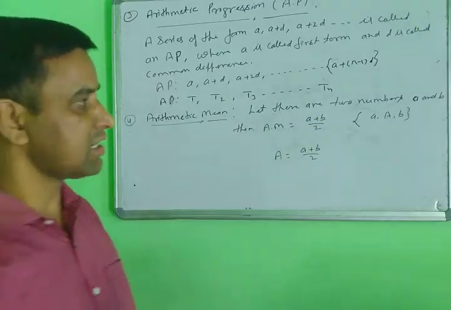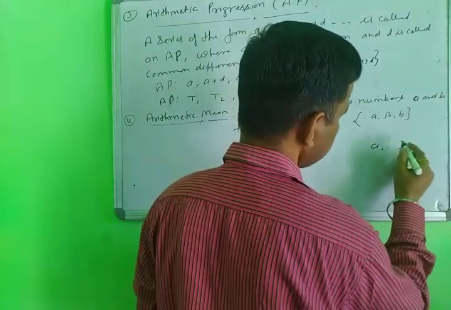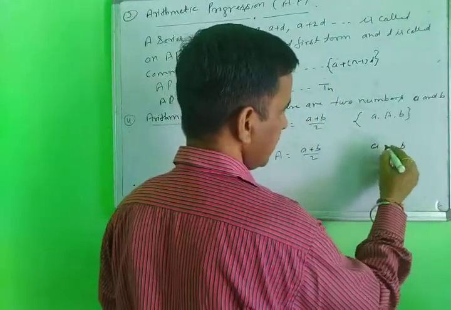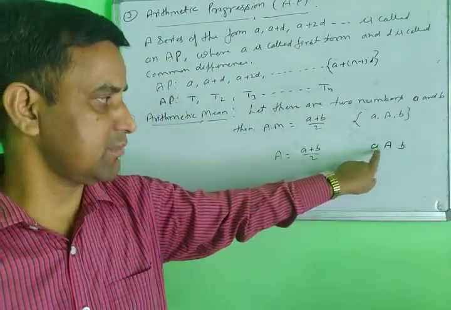How do we represent the arithmetic mean? For any two numbers, the number inserted between them is called the arithmetic mean.